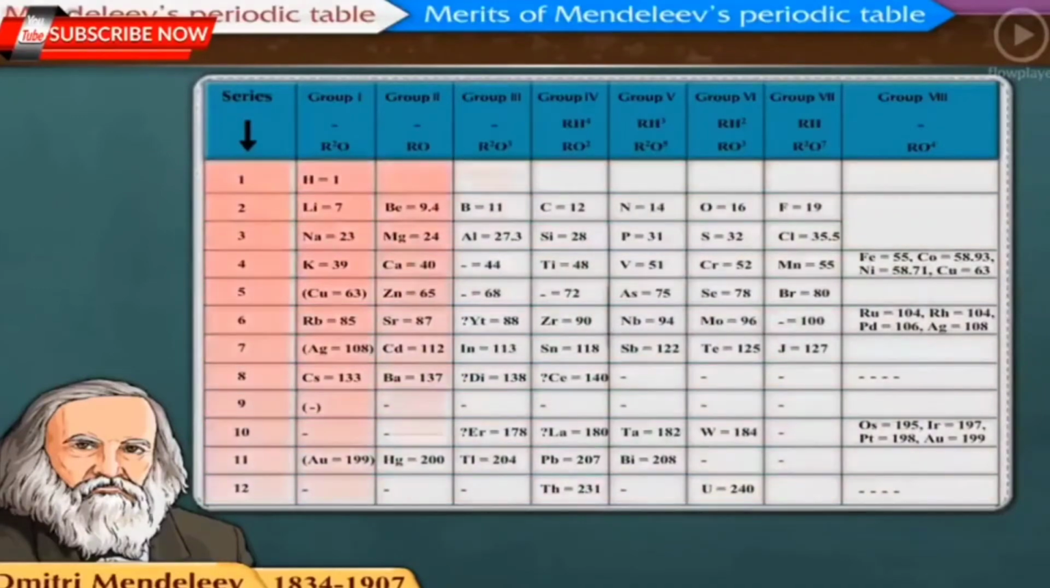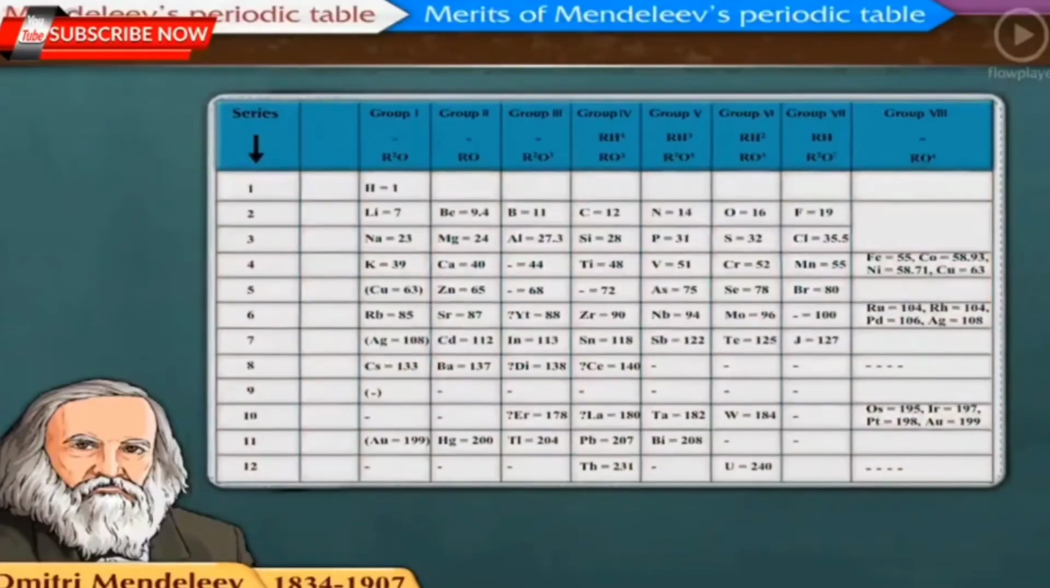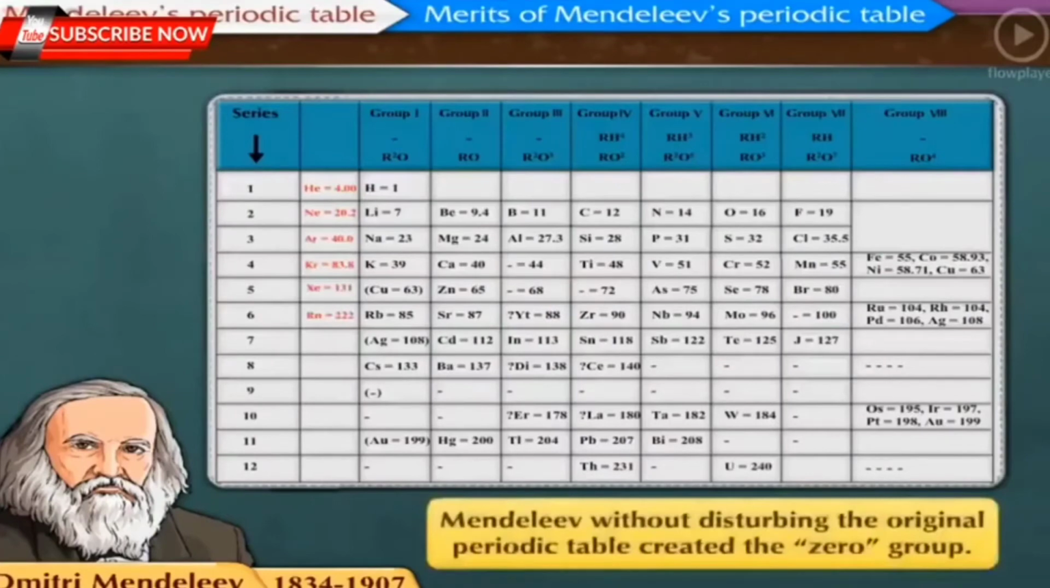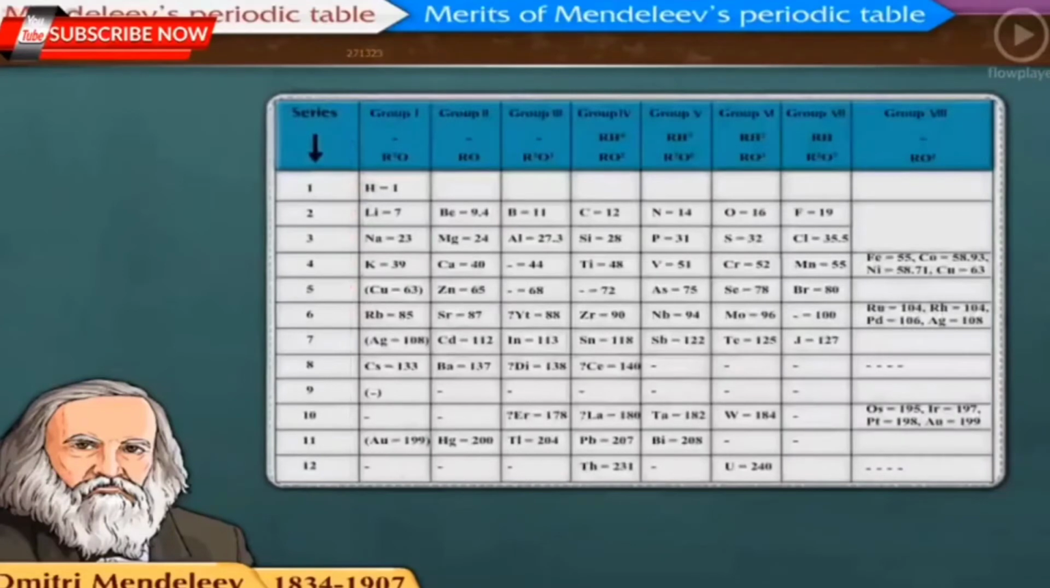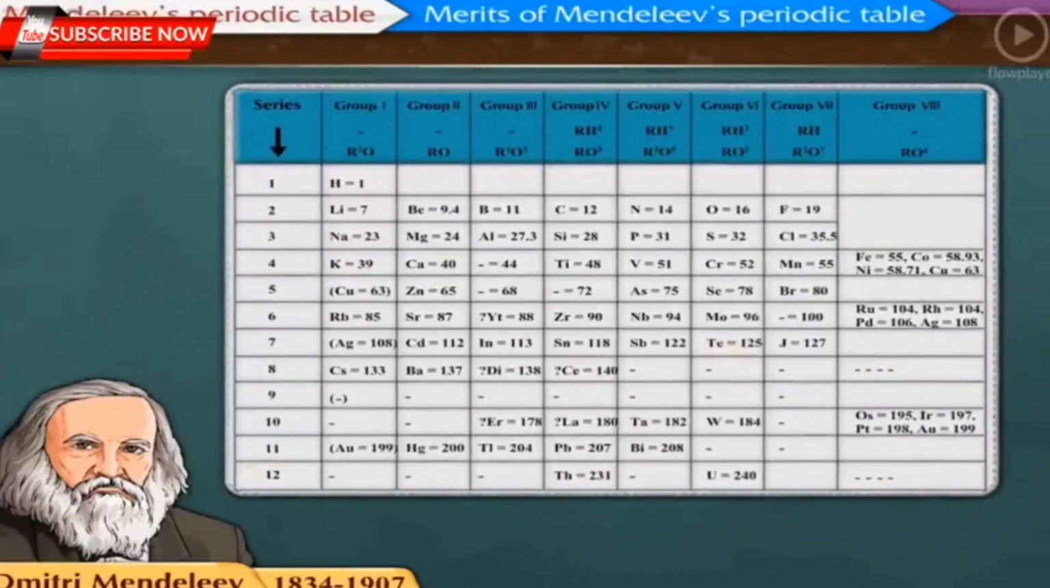3. Mendeleev did not keep any place reserved for noble gases in his periodic table. But when the noble gases helium, neon and argon were discovered by the end of the 19th century, Mendeleev, without disturbing the original periodic table, created the zero group in which the noble gases could be fitted very well. Mendeleev was the first scientist who successfully tried to classify elements, but there were still some demerits in the periodic table. Let us know about these demerits.